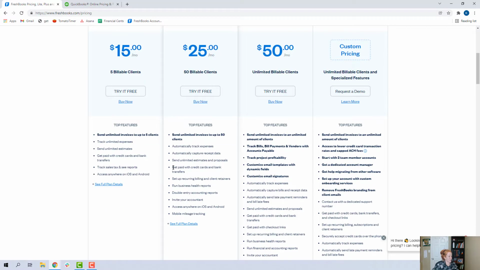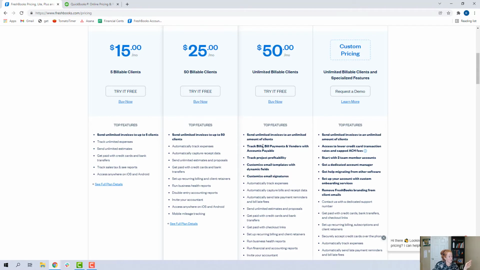Another important discussion here is the difference between Plus and Premium. Currently, the most important difference is that the clients are unlimited on the Premium versus the 50 clients on Plus. This distinction might be important for fast-growing businesses or businesses that have a lot of smaller clients, where your engagements or services are for short projects or group coaching or things like that. If you only do a few high-dollar engagements, like maybe real estate agents or healthcare consultants or high-end copywriters that do extended high-dollar engagements for just a handful of clients each year, then maybe the 50-client limit might not be a problem for you.